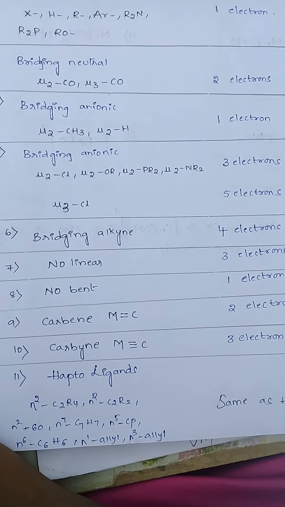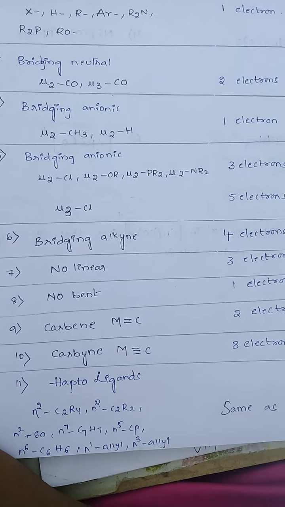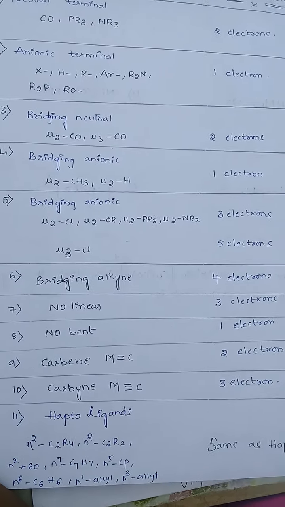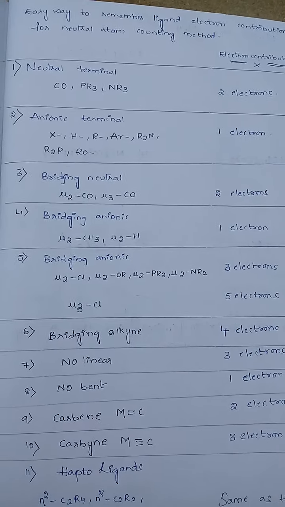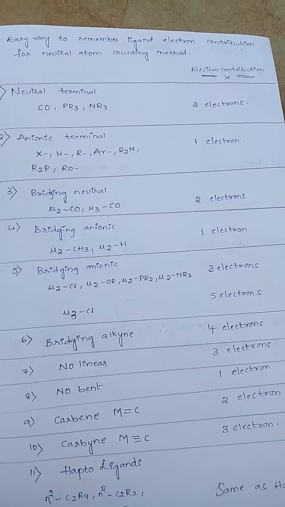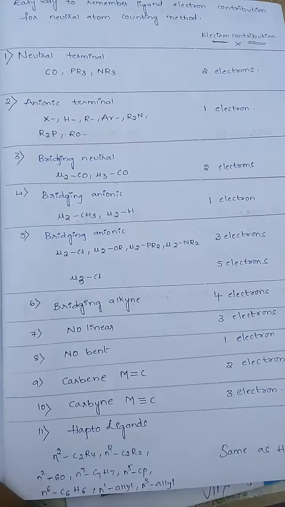Cyclopentadienyl donates 5, benzene donates 5. This is the easy way to remember the electrons donated by ligands, and this is also an important table to remember.